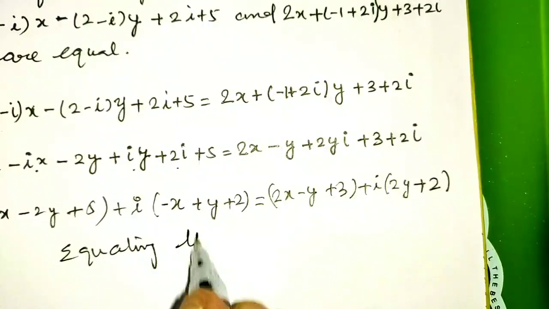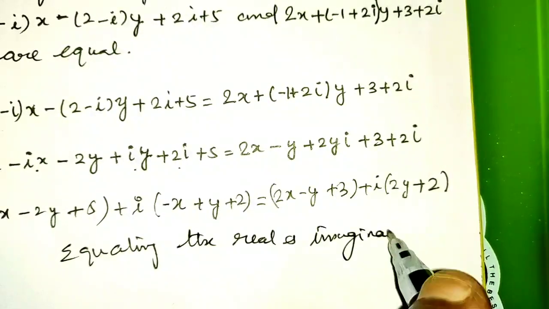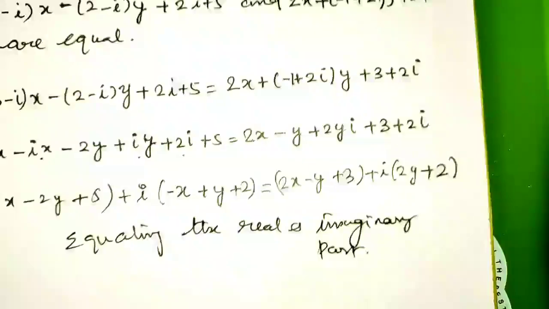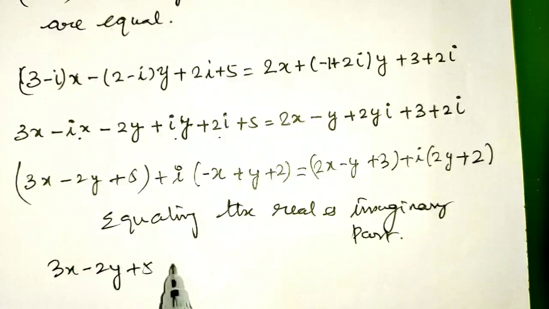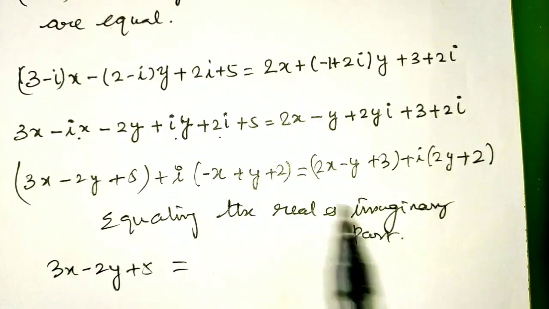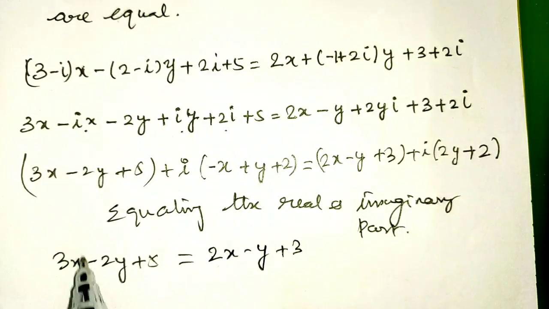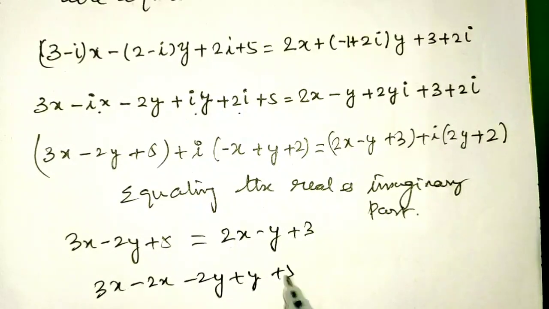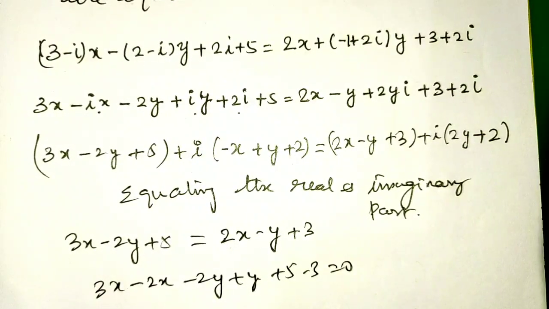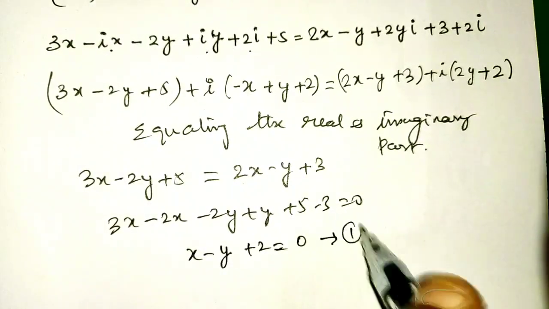Now equating the real and imaginary part, we get 3x minus 2y plus 5 equal to, in the right hand side the real part is 2x minus y plus 3. On simplifying this you will get 3x minus 2x minus 2y plus y plus 5 minus 3 equal to 0, that is x minus y plus 2 equal to 0. This is the first equation.